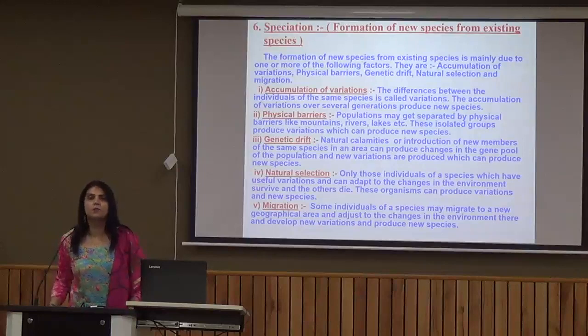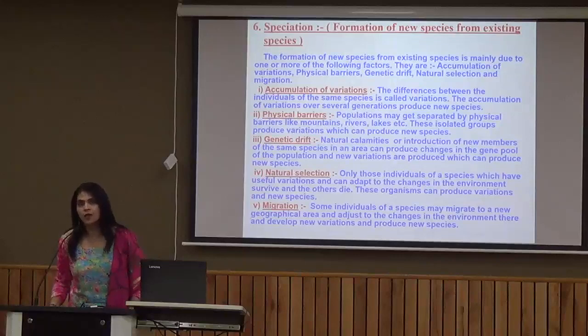After thousands and millions of years, when we try to interbreed the individuals of population 1 with population 2, they fail to interbreed because reproductive isolation has taken place.